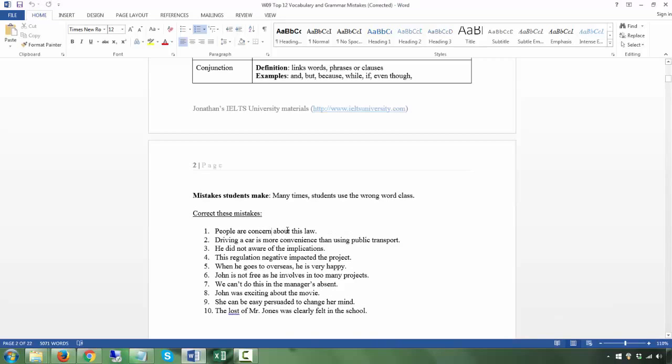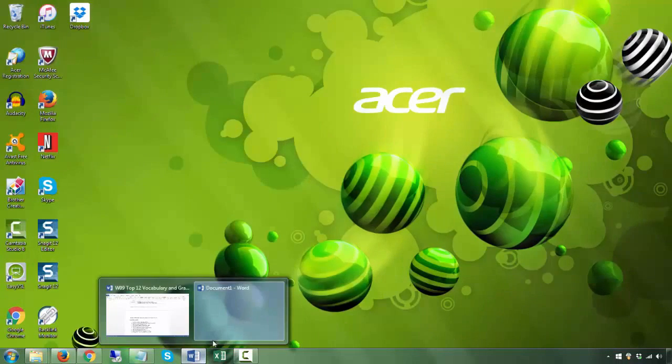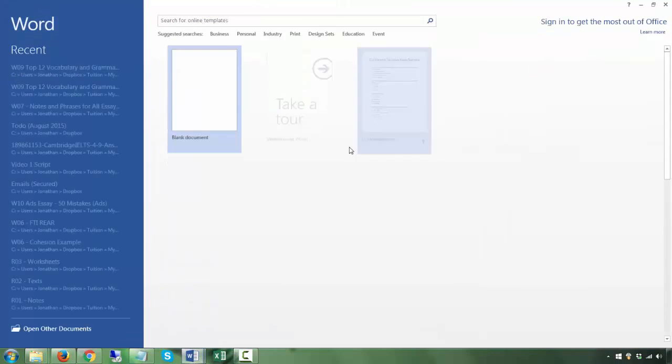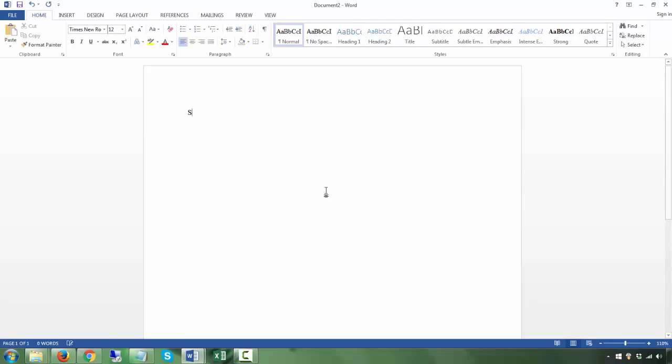So it should be concerned, because concern here is a noun or a verb. Okay, concern can be a noun or verb, but here it is used as an adjective. So it should be concerned, and that comes after the be verb. All right, so you guys should know what a clause is. The way an English clause is formed is subject plus verb at least. All right, these are the two compulsory elements, and the verb has tense or it's a modal.